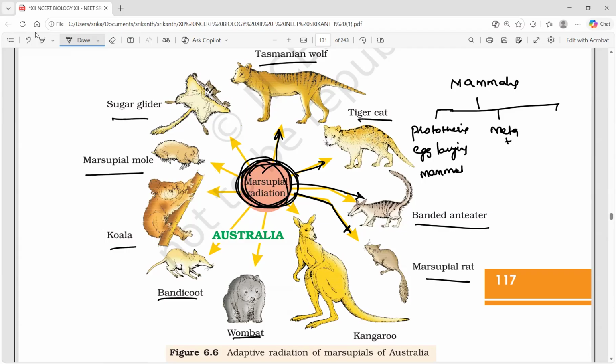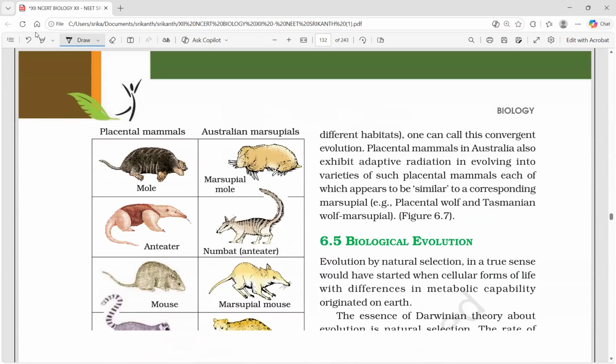Metatheria. Metatherians are said to be marsupial mammals. So we are talking about these metatherians now. Eutheria. Eutherians are said to be placental mammals, the true mammals, we can say. In metatherians, the gestation period is short, that's why they have to carry a bag, the marsupial bag, hence we call them marsupial mammals. So we are talking about these metatherian mammals now. Moving on to the next diagram.